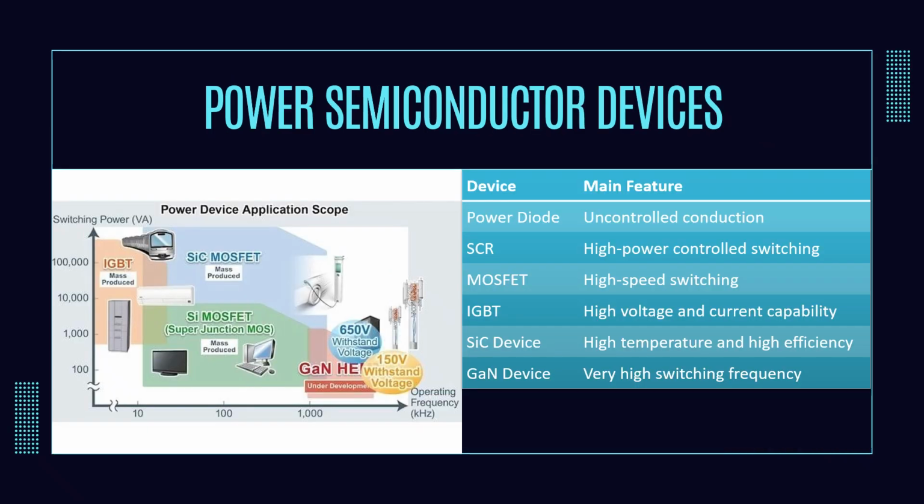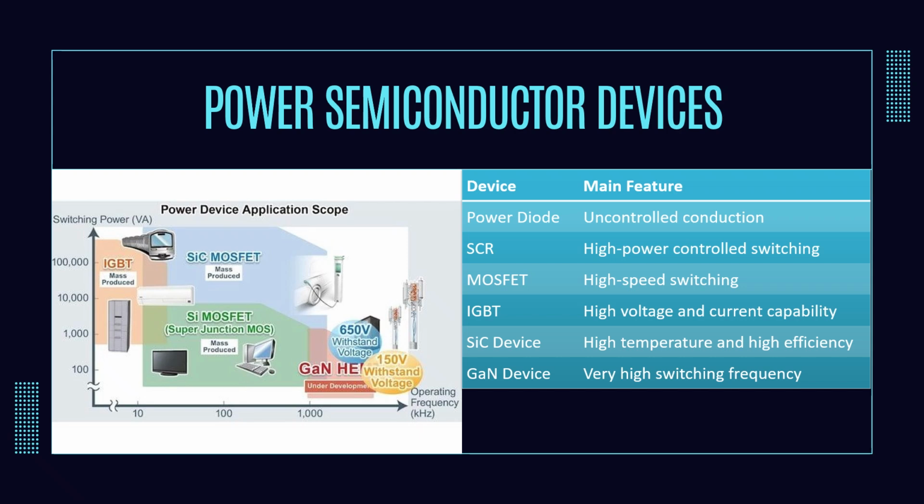So different semiconductor devices are selected depending on the voltage level, current rating, switching frequency, efficiency requirements, and also the cost. Power diodes provide uncontrolled conduction. SCRs are widely used for high power controlled applications.